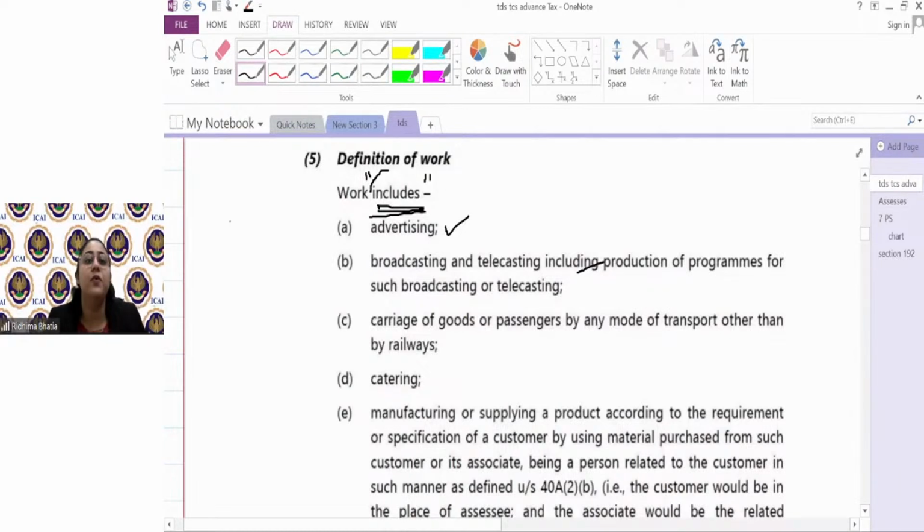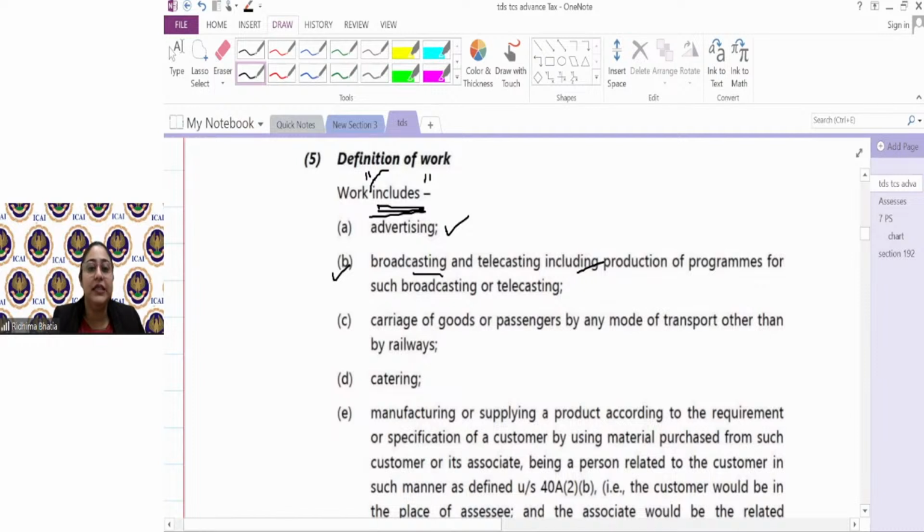That is a work contract. I will deduct tax under 194C. Similarly, if I'm making a payment for a hoarding, ads that are on highways, on roads, on metros, so I'm making payment for that. That is 194C.